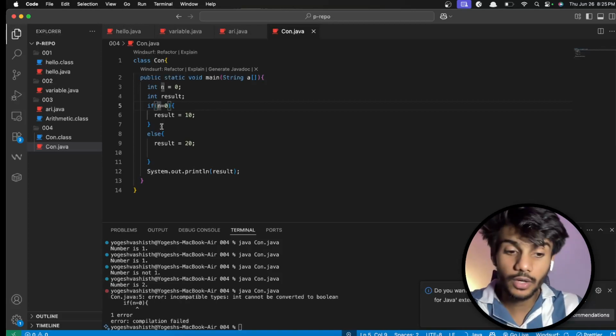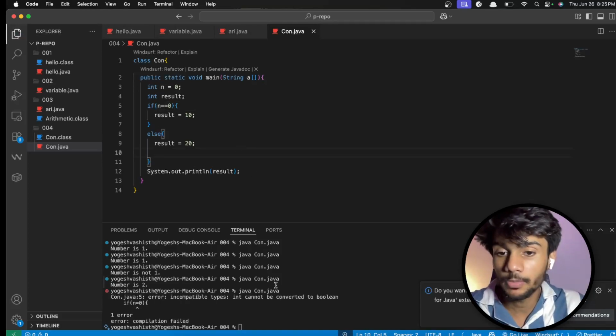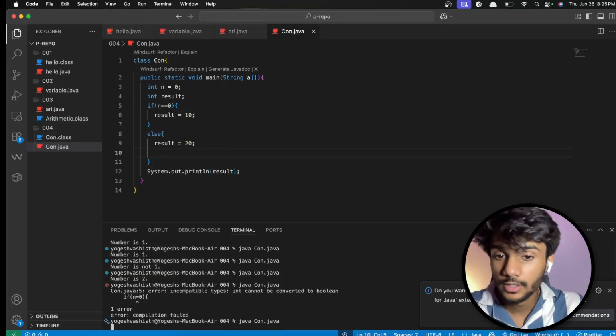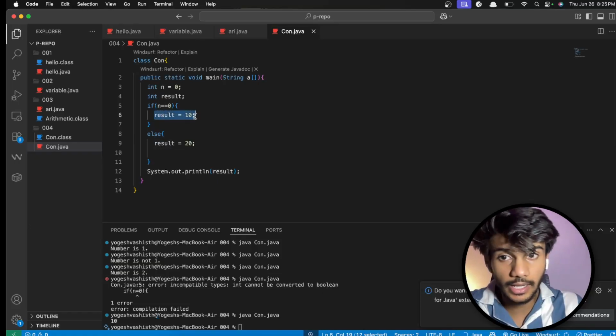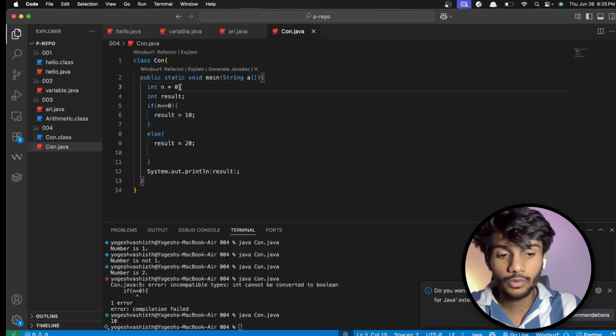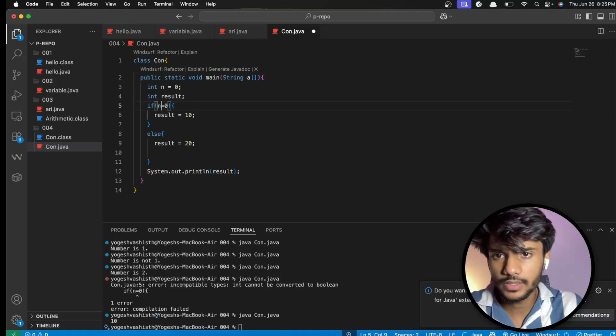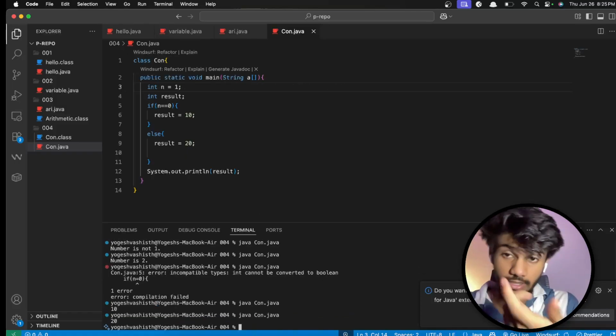Okay, so there should be an equal to. We talked about this. This single equal to is an assignment operator. We are talking about boolean. So this worked. n is 0, so it chipped in 10. If I do n to be 1, it should give 20. So it is giving 20.